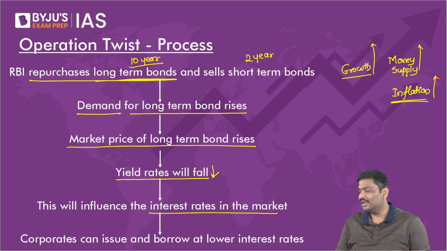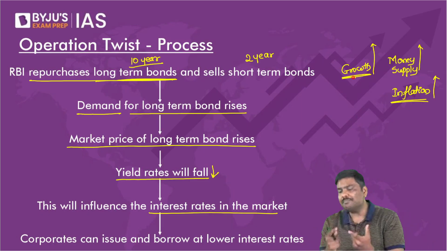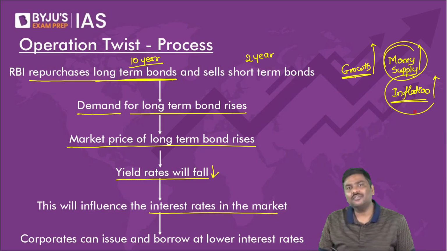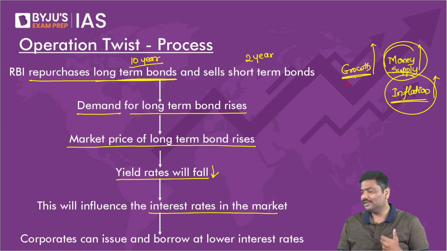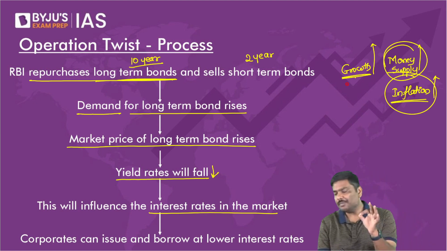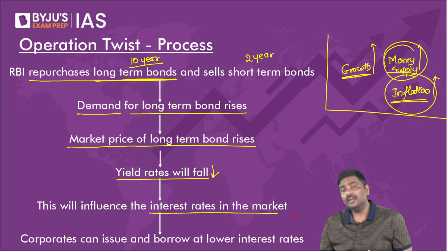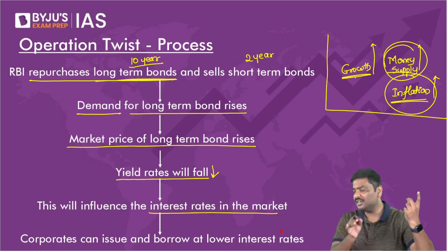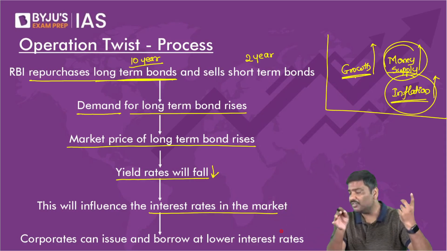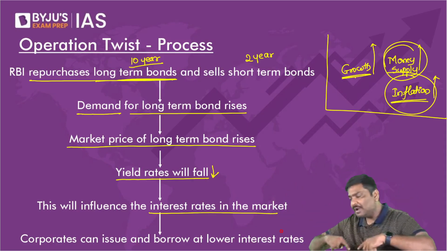Inflation is very high. If RBI wants to promote growth, they should increase money supply. But if they increase money supply, there is already higher inflation. So don't you think you'll start contributing to inflation in the economy? Yes or no? Does it make sense to you people? In this situation, can RBI promote recovery without changing money supply? That is the beauty of Operation Twist. I repeat, this is the beauty of Operation Twist. Without changing money supply, can RBI promote recovery?